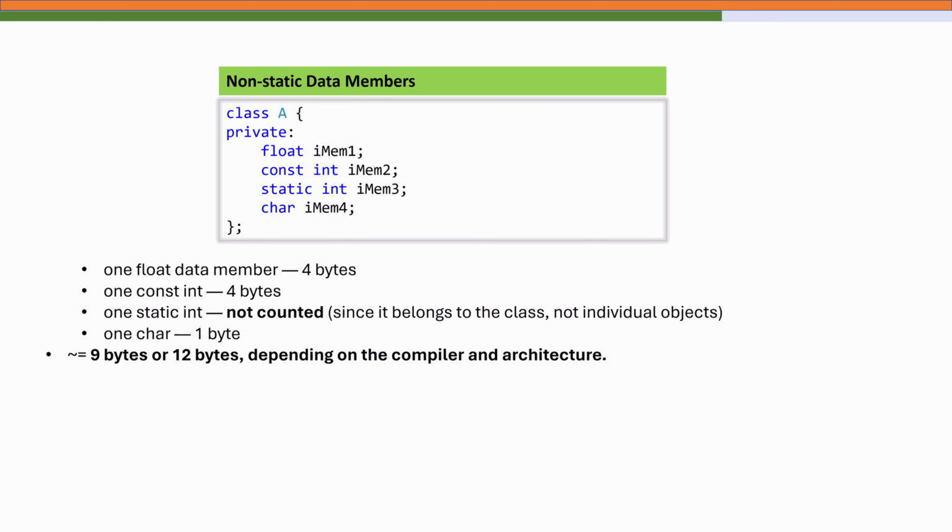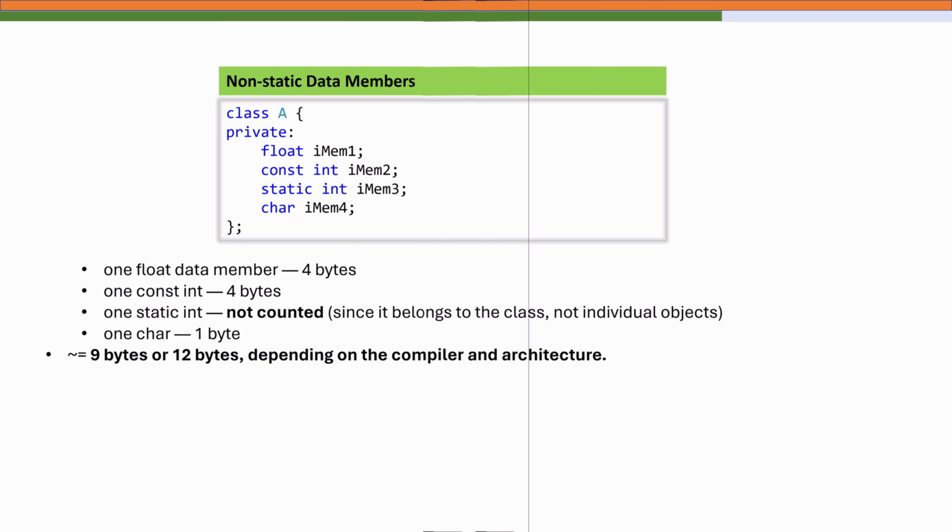So the total size is not exactly 9 bytes because of something like structure padding. The compiler aligns the data for efficiency. So the final size of the class might be 12 bytes depending on the compiler and architecture. But the key takeaway is that static members are not included in the object size calculation.